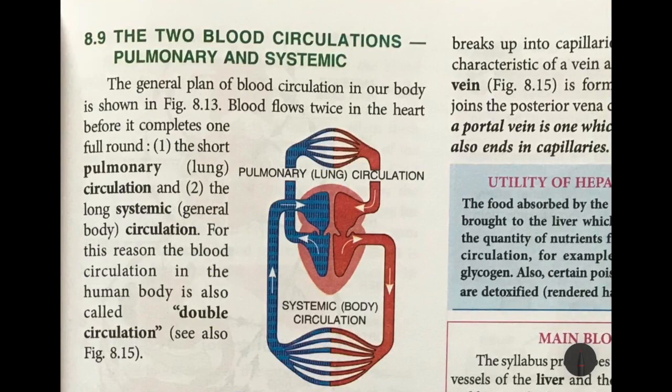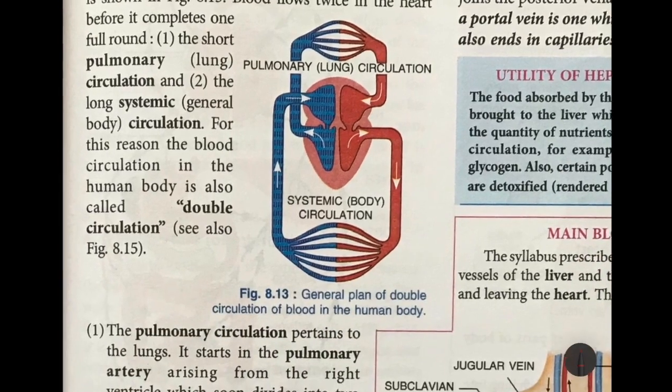To continue with the circulatory system, today we are going to start with the general plan of blood circulation in our body. Now, there are two blood circulations in our body. One is pulmonary, that is from the heart to the lungs and from the lungs back to the heart, and another one is systemic, that is from the heart to the different body parts and from the body parts back into the heart again. So basically, if you look at it, you will see that there is double circulation inside our body. Why? Because the blood flows twice in the heart before it completes one full round.